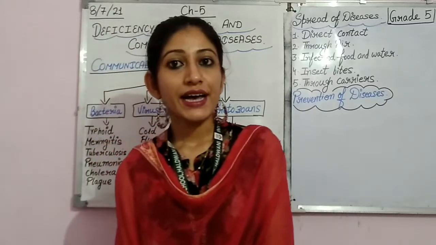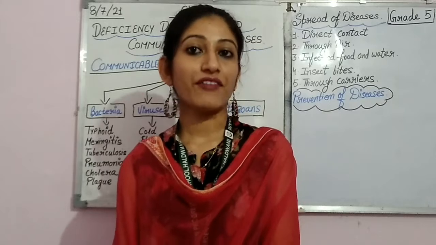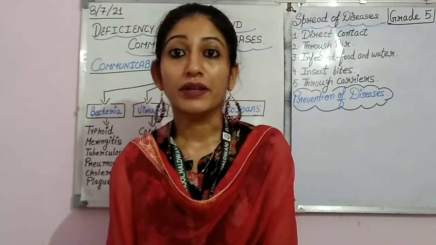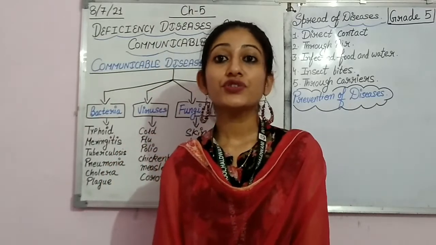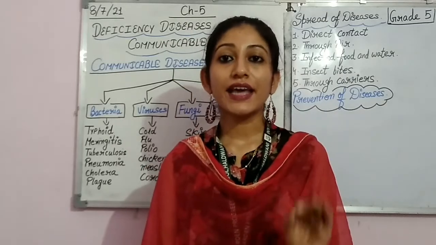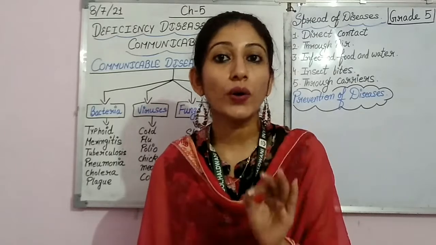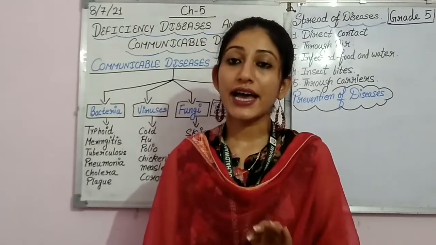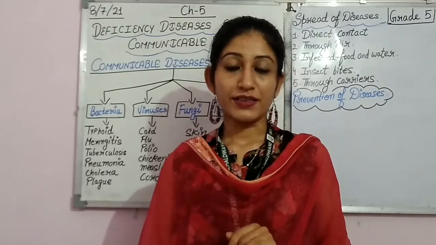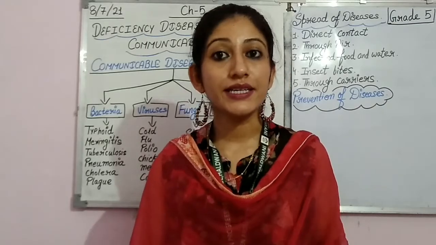So beta, as I have explained to you prior, deficiency diseases occur due to deficiency and they are not communicable, means these deficiency diseases do not spread from one person to another. Diseases that do not transfer or spread from one person to another are called non-communicable diseases. This I have explained earlier when I explained deficiency diseases. Now in today's class we will discuss what communicable diseases are.